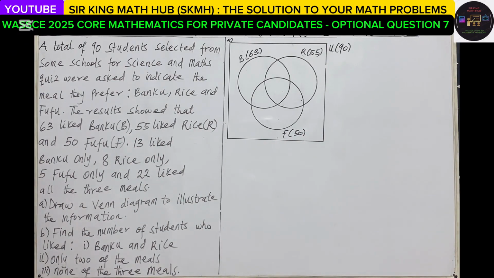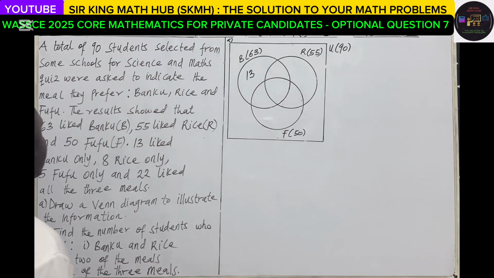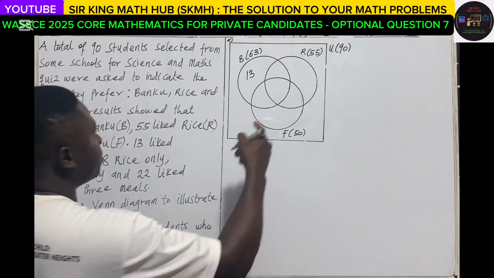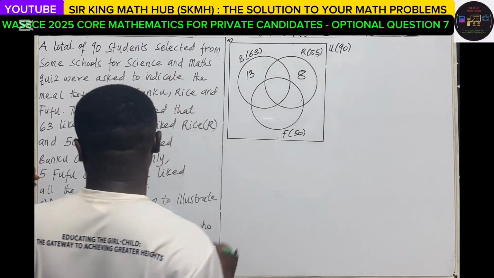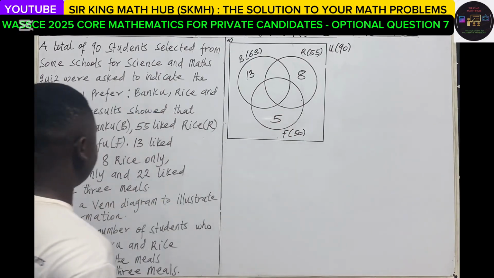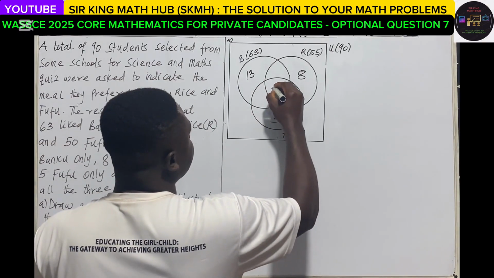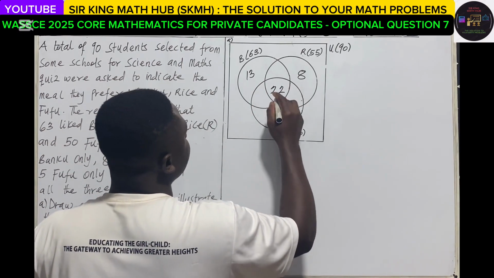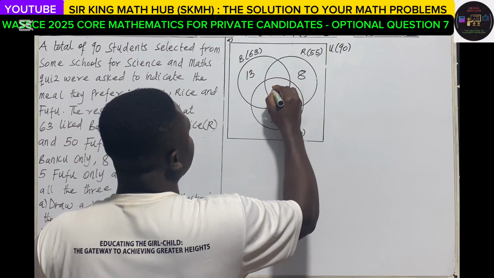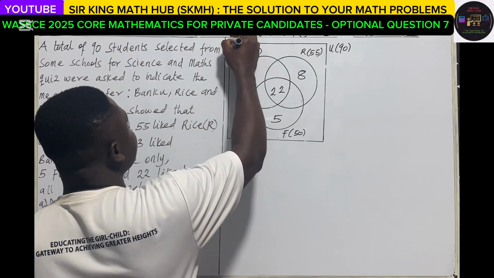Again, 13 liked banku only. So banku only, that's the region for banku only. 8 rice only, and then 5 fufu only. And 22 liked all the 3 meals. So all the 3, 22. We have to draw a Venn diagram to illustrate the information. That is what we have done. So that is A.